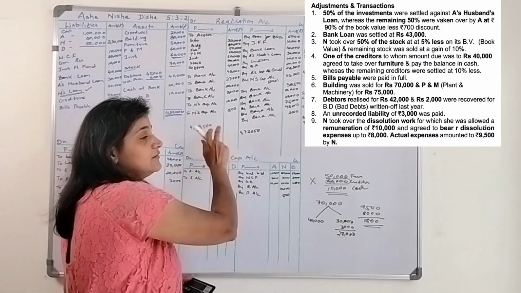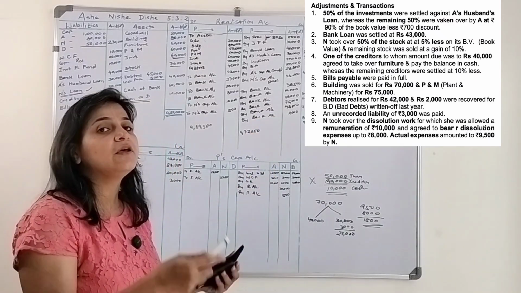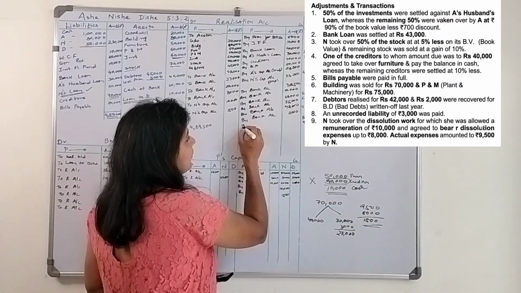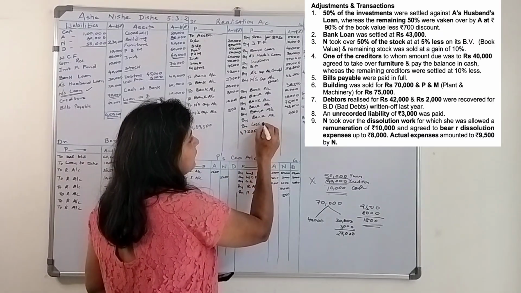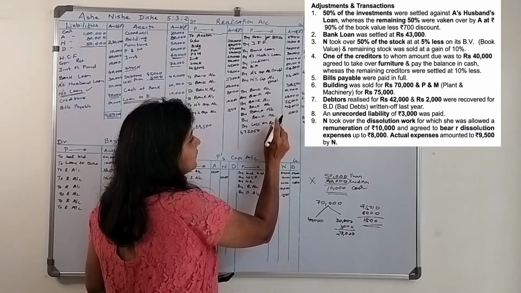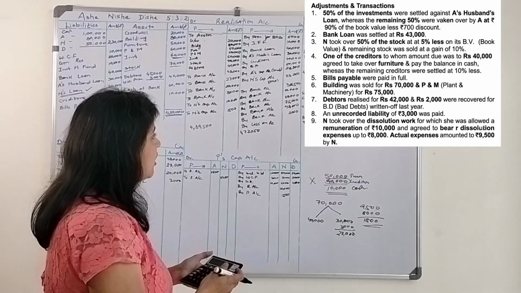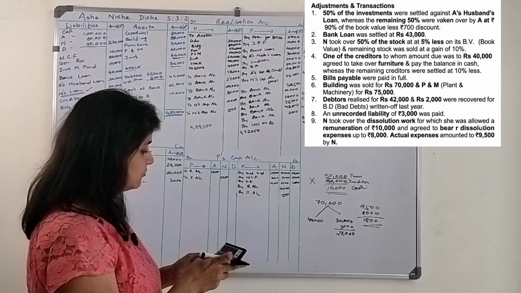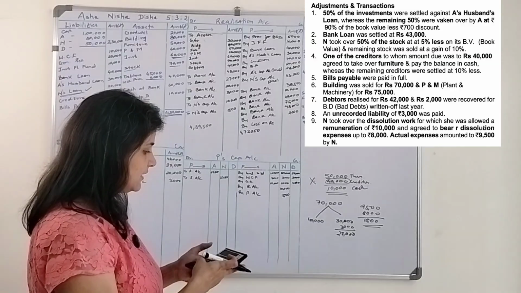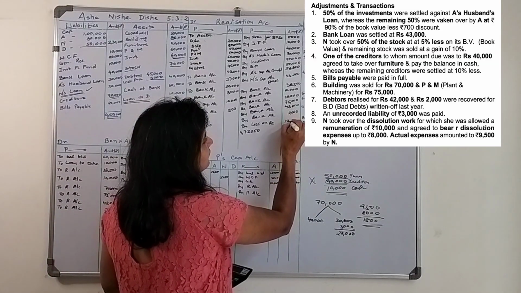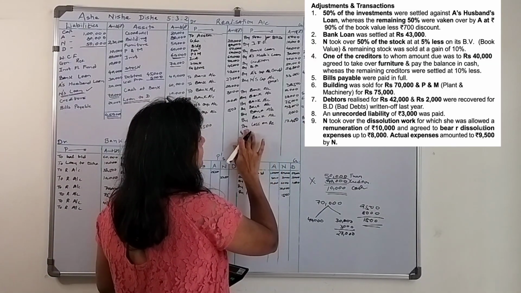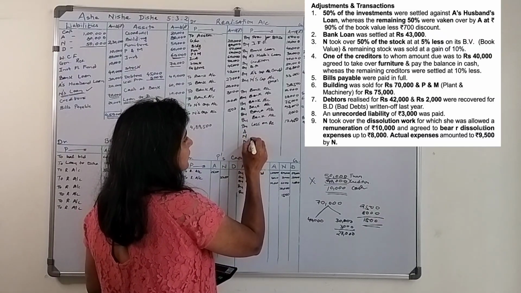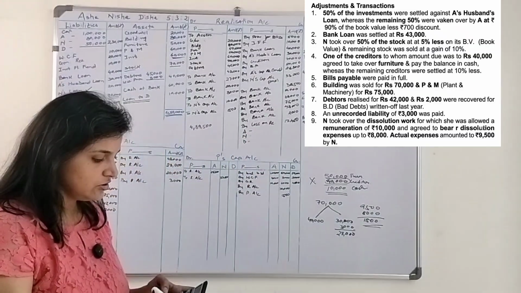The debit balance is more, which signifies a loss on realization. The loss is 489,500 minus 4,72,050, that is 17,450, and this loss will be shared among the three partners in their profit and loss sharing ratio.